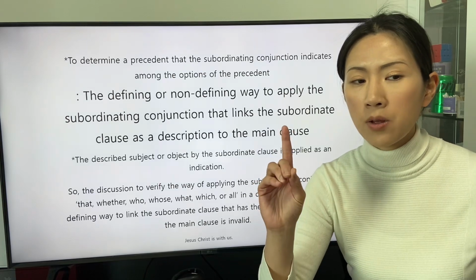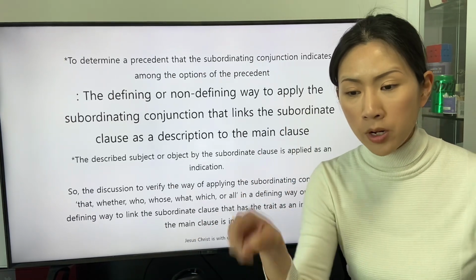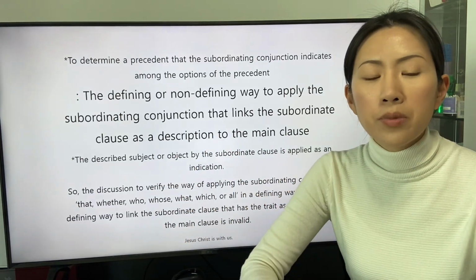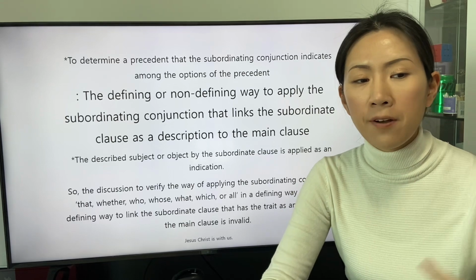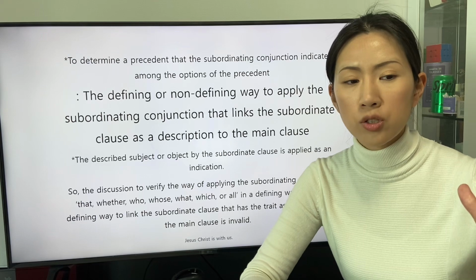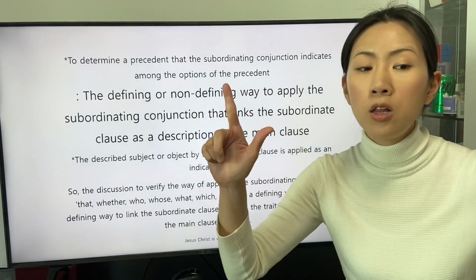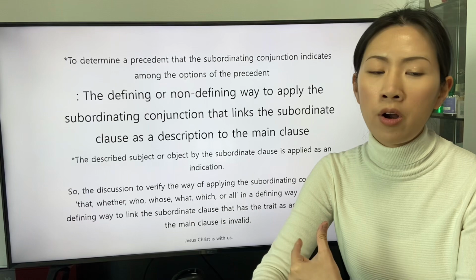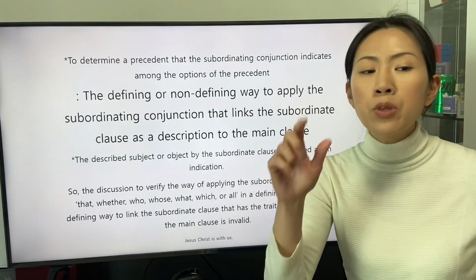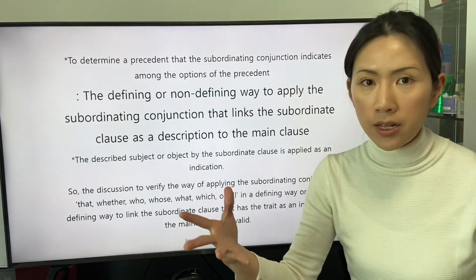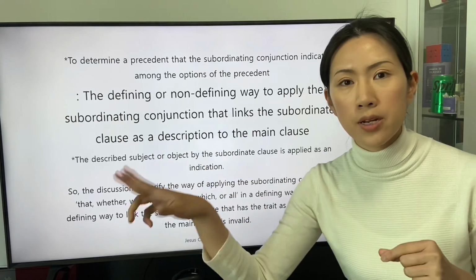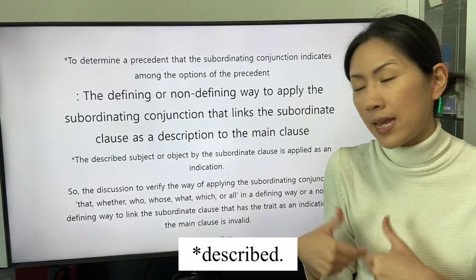The described subject or object indicated by the subordinate clause is applied as a subject or an object. So the discussion to verify the way of applying the subordinating conjunction, that, whether, who, whose, what, which, or all, in a defining way or a non-defining way to link the subordinate clause that has the trait as indication to the main clause is invalid. We can simply say there isn't a precedent.